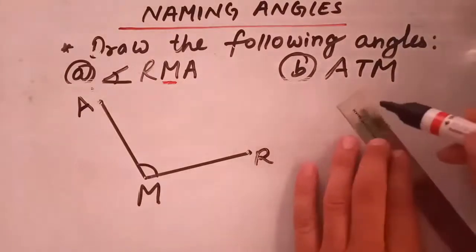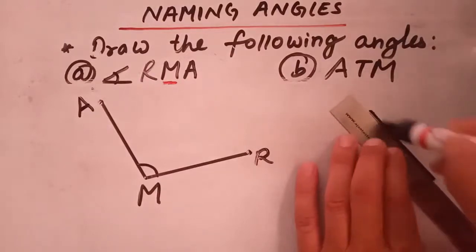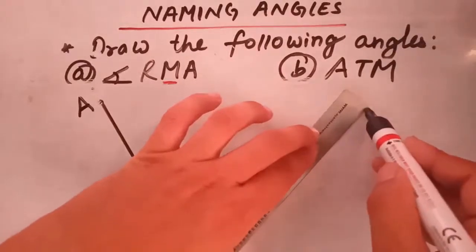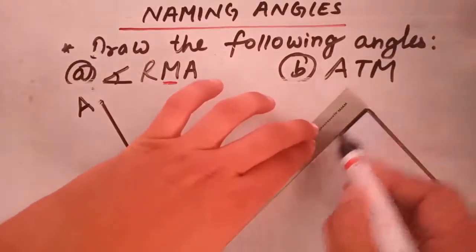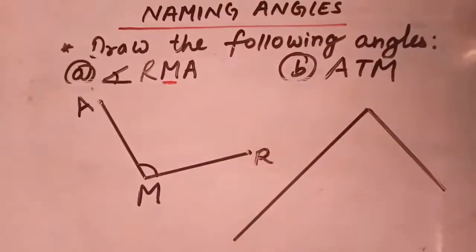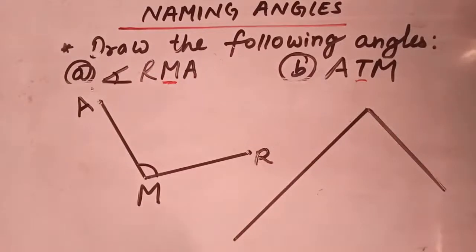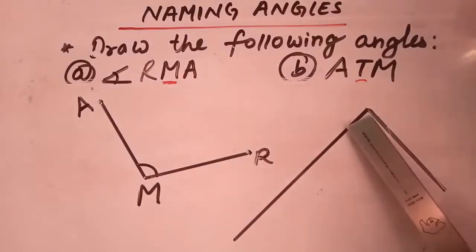Now I will draw in a different way. So students, here I have drawn another angle. Now as you can see, our vertex is T. So students, in this angle, the vertex is the meeting point of these two arms. As you can see, the meeting point of these two arms is this point. So you can name it as T.